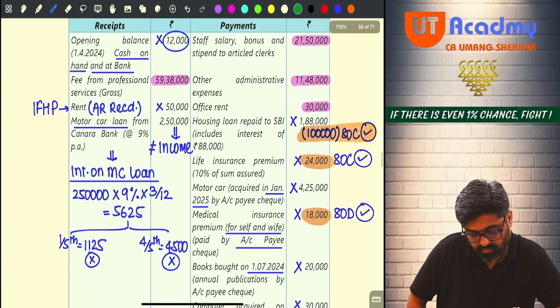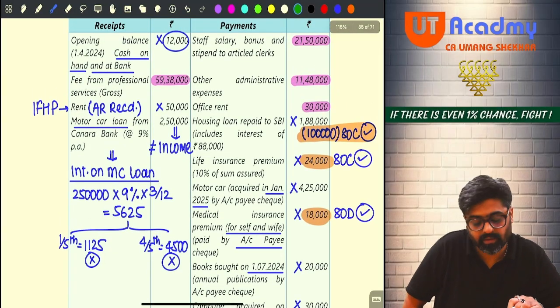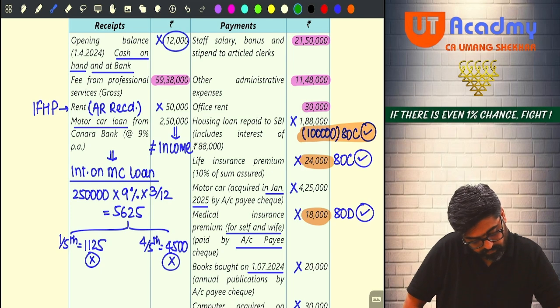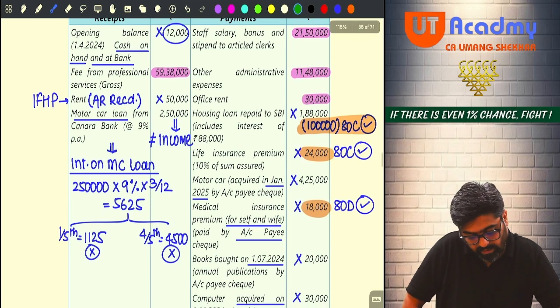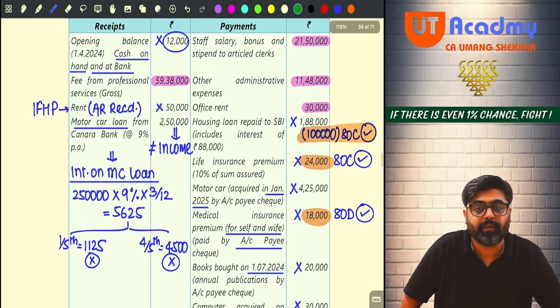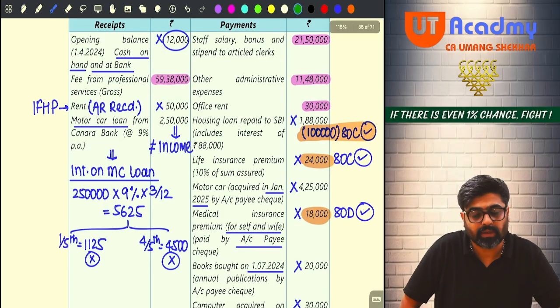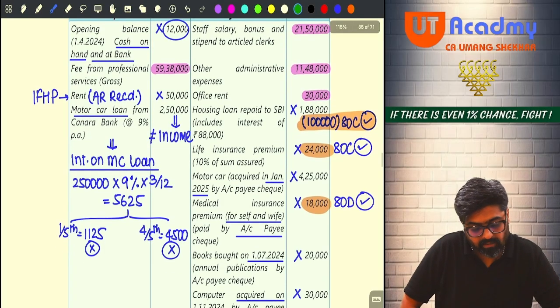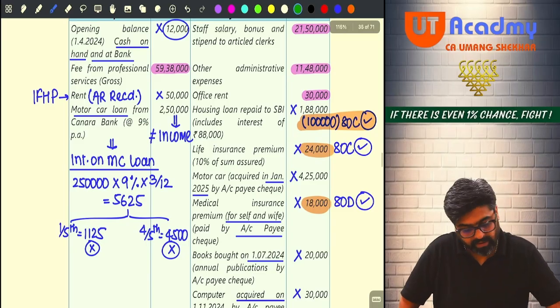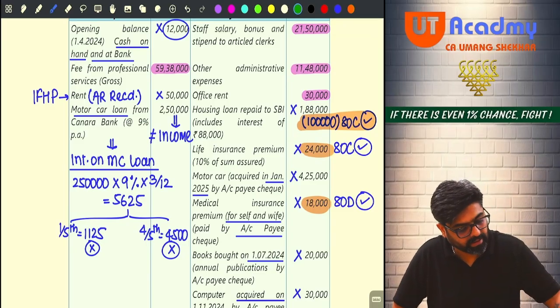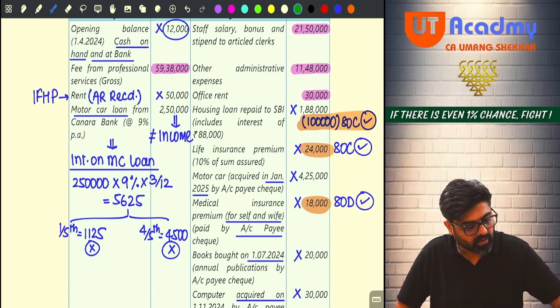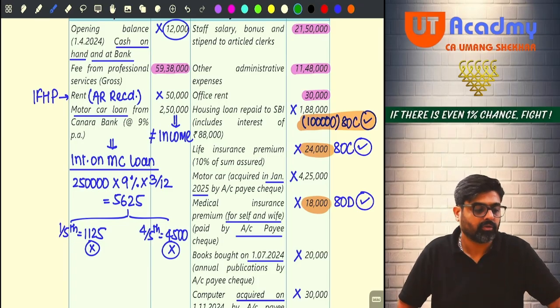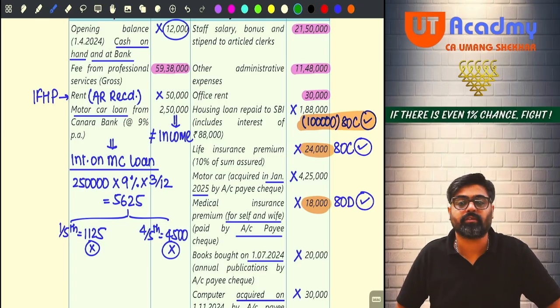Take 59,38,000. Okay, 59,38,000 minus 21,50,000 staff salary, other administrative expense 11,48,000, minus 30,000 rent also you reduce. So on your calculator you are getting 26,10,000.